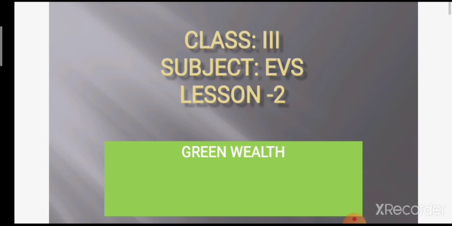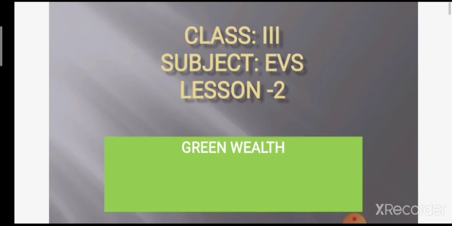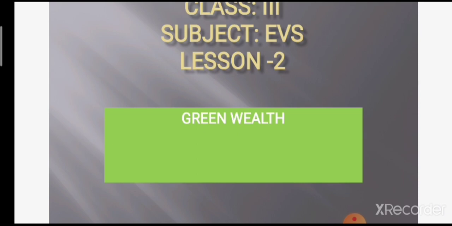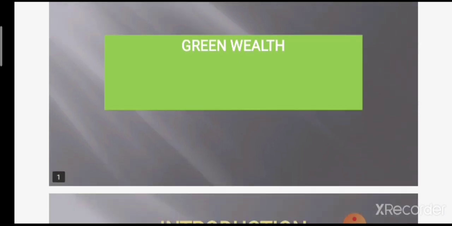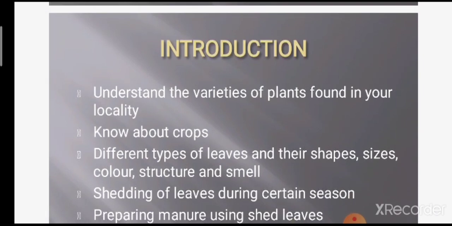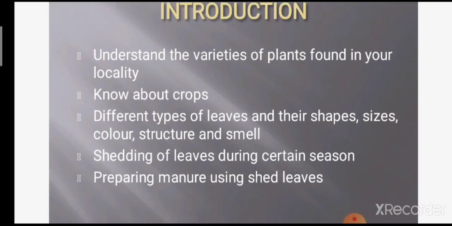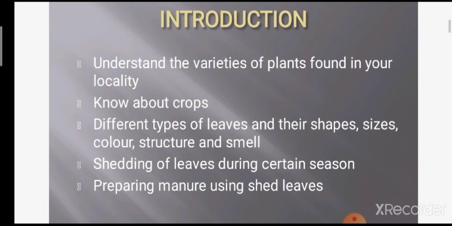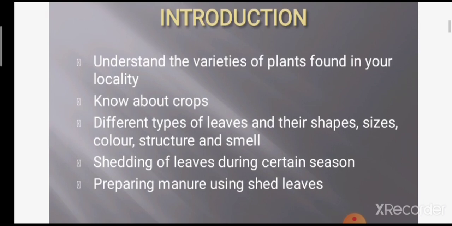Now we will go for the second chapter, that is green wealth. In this chapter we need to understand the varieties of plants found in your locality. Variety of different kinds of plants you will see in your place, right? Plants are of different types, right? Their shape is different, their size is different.